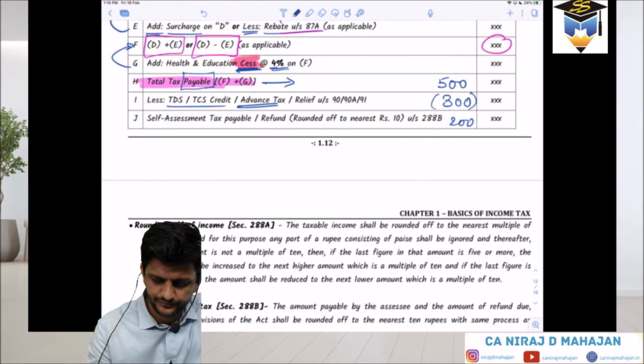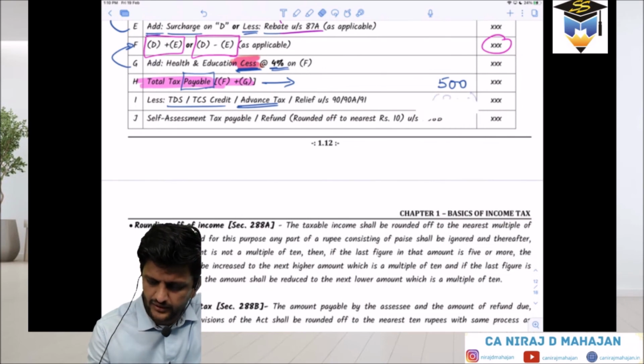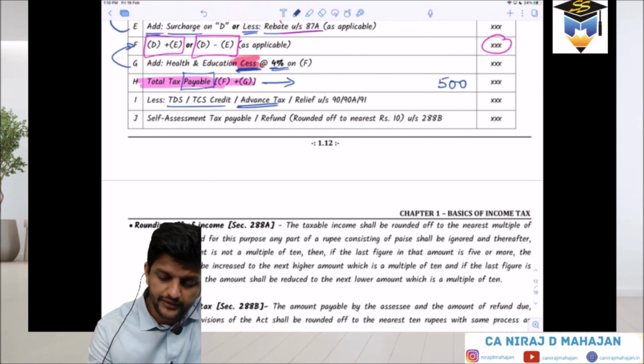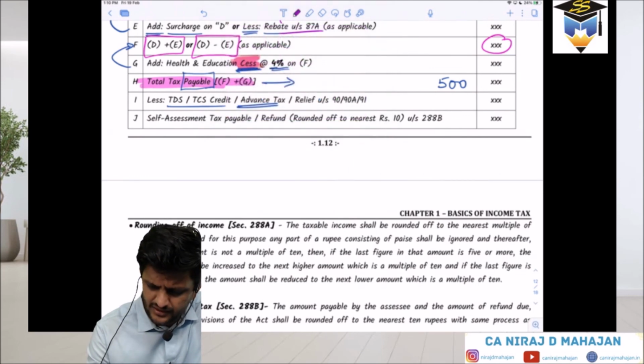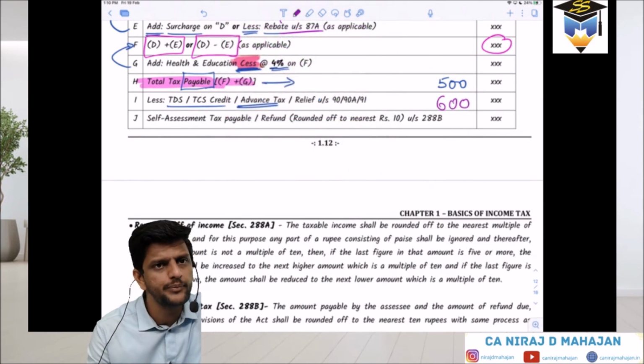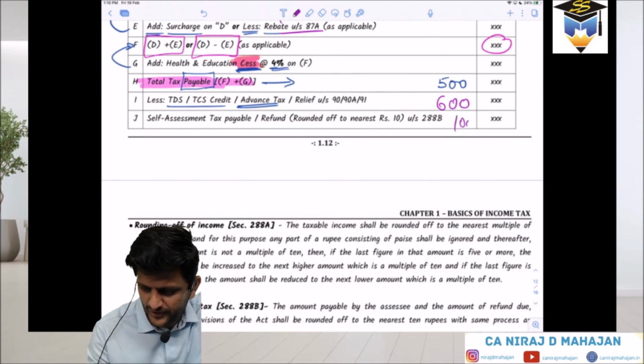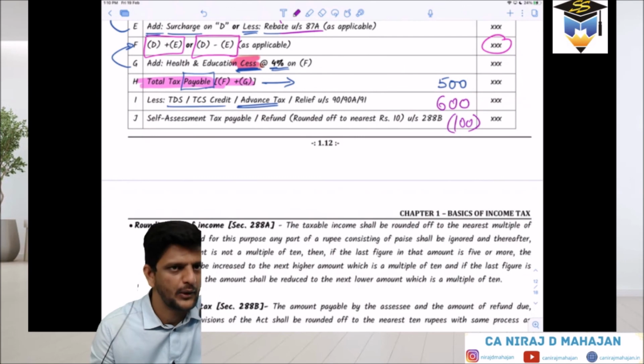Clear till here? Again, same example: if I say your tax payable comes to 500, but by mistake or for whatever reason you have paid 600, what will happen? You will pay again 100? No. You will get a refund. You will get a refund. Clear till here?